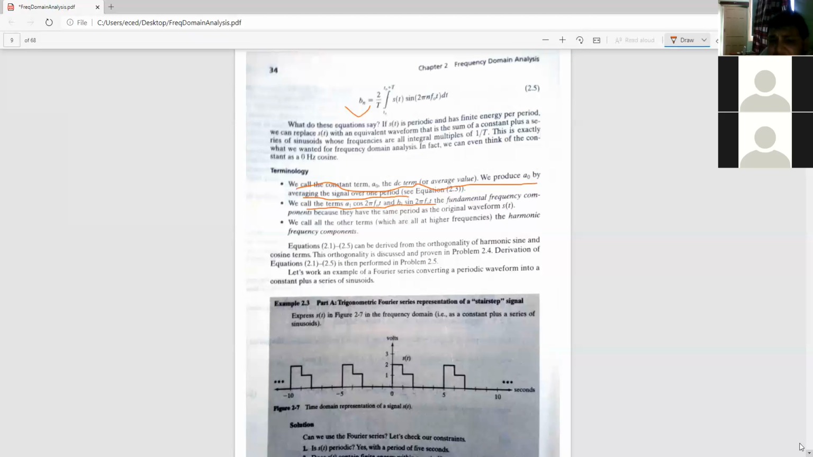Now see, trigonometric Fourier series representation of a stair-step signal. See, we see this is a stair-step signal. Can you see all? All of you can see this. Yes, this is a time domain representation of a signal. Okay, which is being repeated every how many times? See, 0, 1.